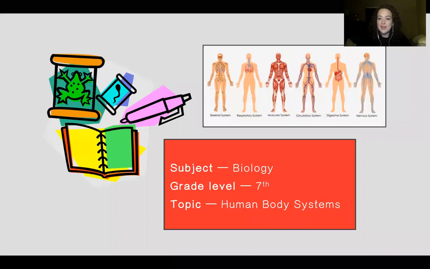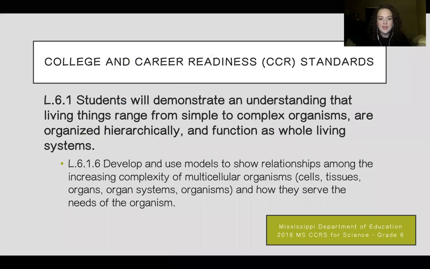So the subject that I plan to teach is biology. The grade level is 7th grade and the topic is human body systems. The CCR standards that we'll be using come from the Mississippi Department of Education. The standard is students will demonstrate an understanding that living things range from simple to complex, are organized hierarchically, and function as whole living systems. I don't think I said that right.